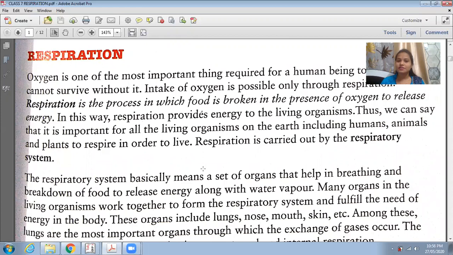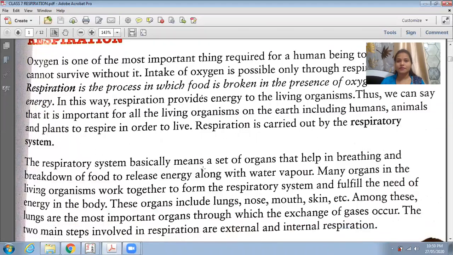So what is respiration, students? Respiration is the process in which food is broken down in the presence of oxygen to release energy. When we are respiring, we are releasing energy. Okay. So in this way, respiration provides energy for all living organisms.